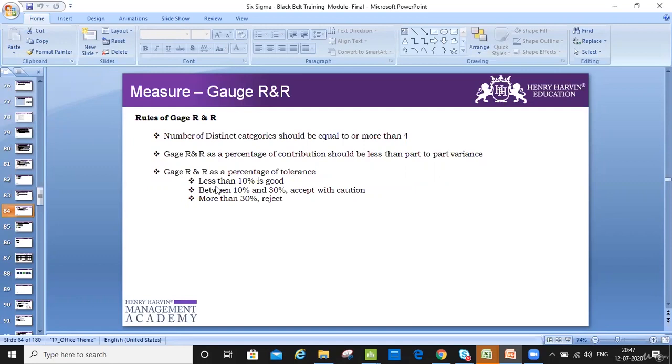Distinct category here means that my measurement system, my equipment, should be able to measure in different categories, which means in different ways. This is something I don't calculate; it is calculated by Minitab itself. The more distinct categories, the more I would be able to measure this data in 4 different ways, 5 different ways, 7 different ways, which means this measurement system is more robust than the other.